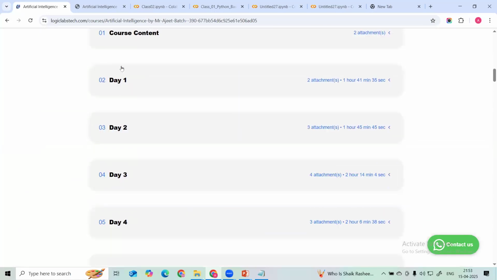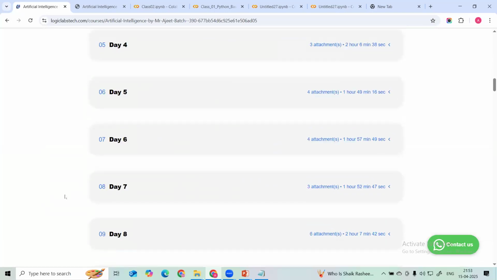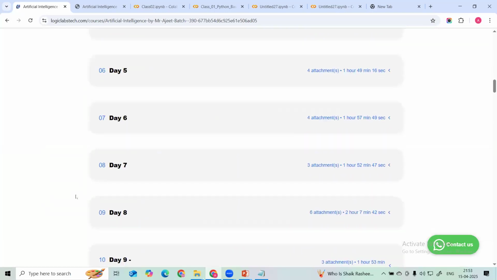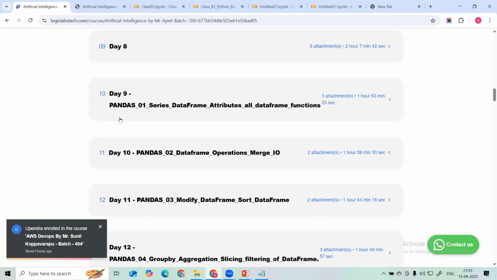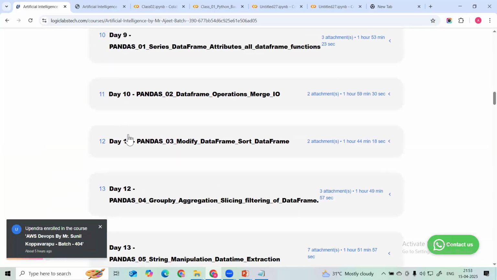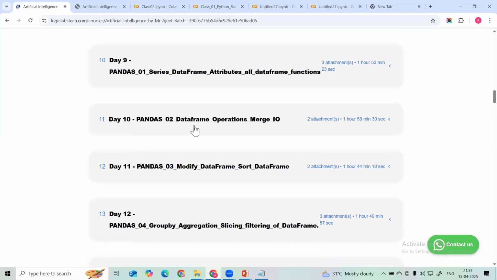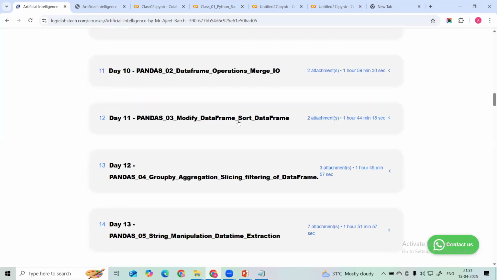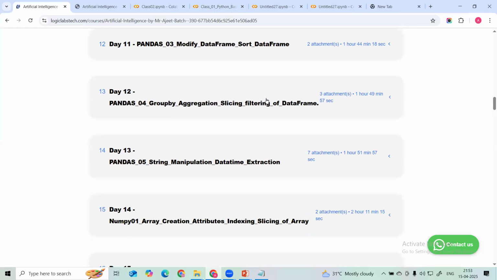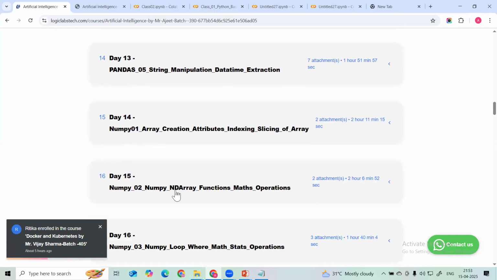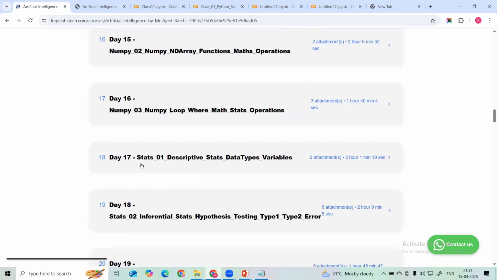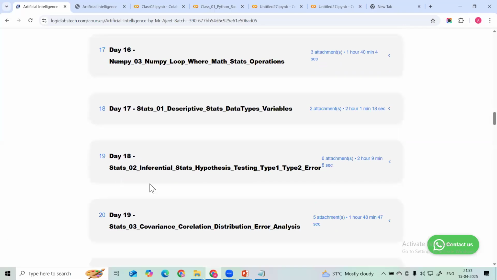10 to 15 days I have taken to complete the basic Python required. After that I will move on to pandas: advanced Python pandas, different pandas operations, data frame operations, how to modify, sort, perform aggregations, manipulation, data types. After pandas, we move on to numerical Python, NumPy, and then we learn statistics in detail.